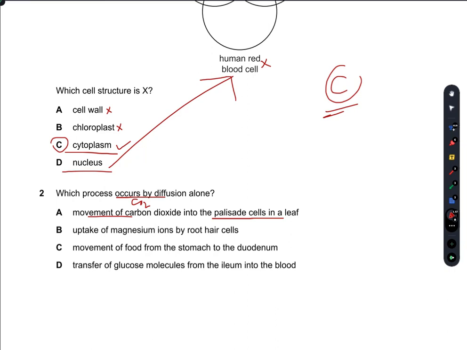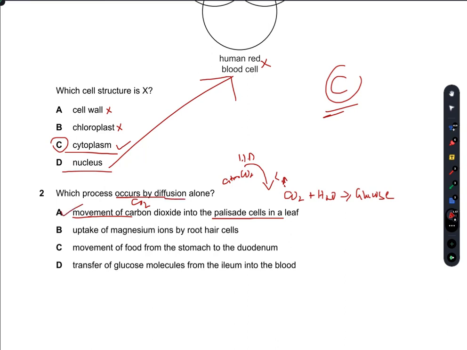During photosynthesis, carbon dioxide is repeatedly utilized to form glucose, which means the carbon dioxide concentration in the leaf is lower, whereas in the atmosphere it is higher. So the atmospheric CO2 moves from outside to inside, from a higher potential to lower potential, which means that it is occurring by diffusion. Yes, so A can be right.